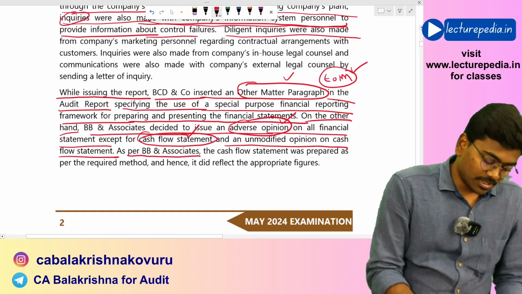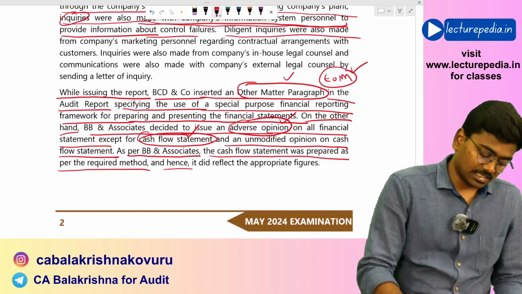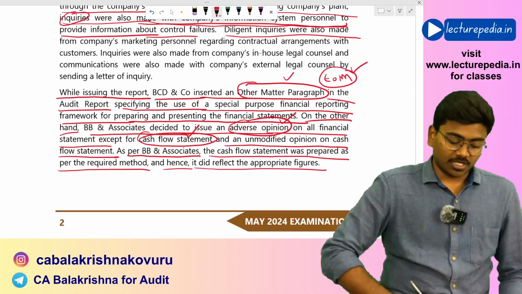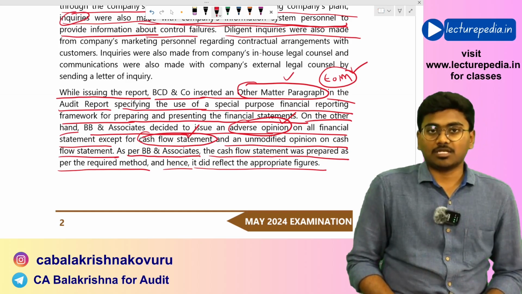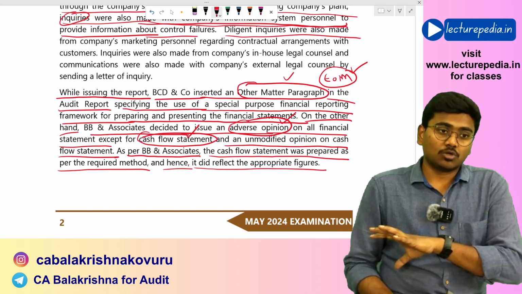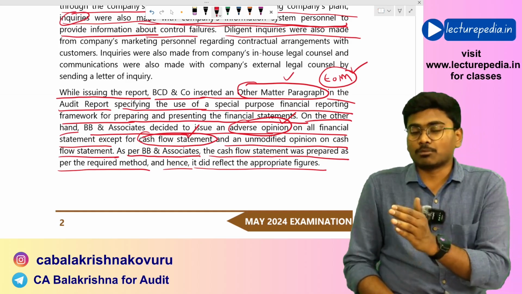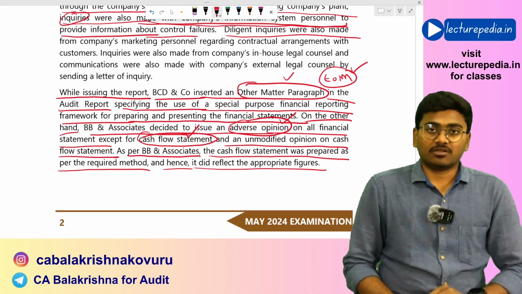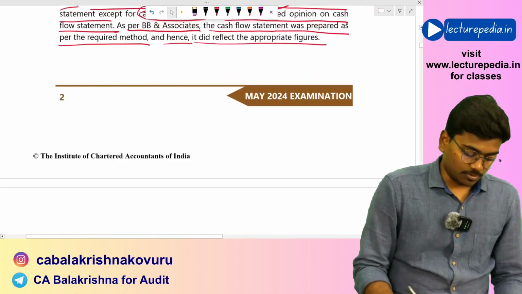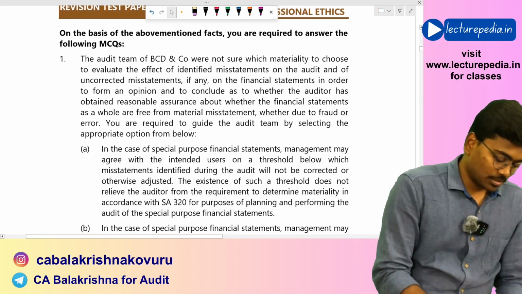Now, as per BB and Associates, the cash flow statement was prepared as per the required method and hence it reflected the appropriate figures. But you cannot give such type of opinion. You have to give adverse opinion for the entire financial statements. You cannot give unmodified opinion for just cash flow statement and adverse opinion for the remaining financial statements. Now let us read the MCQs.